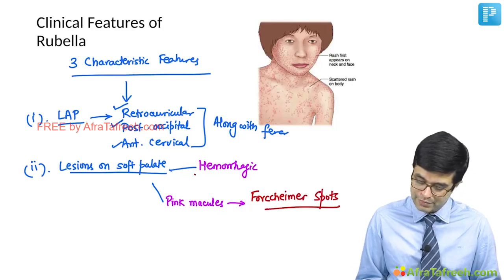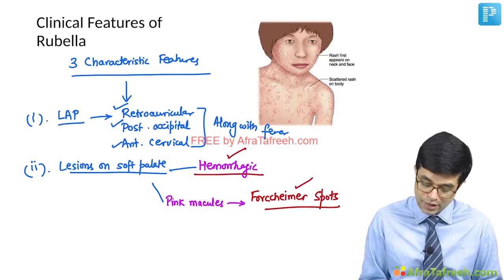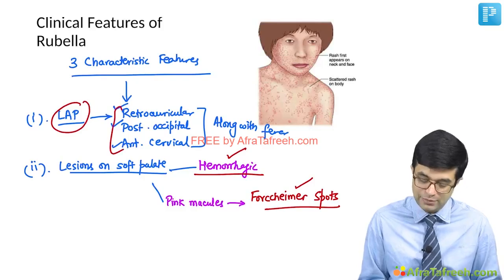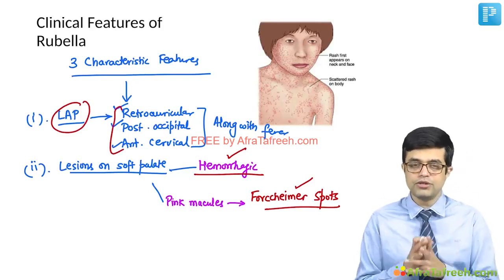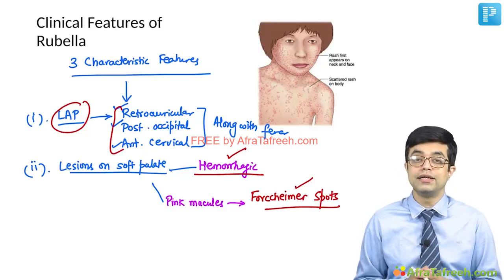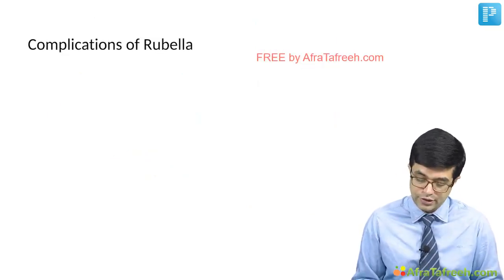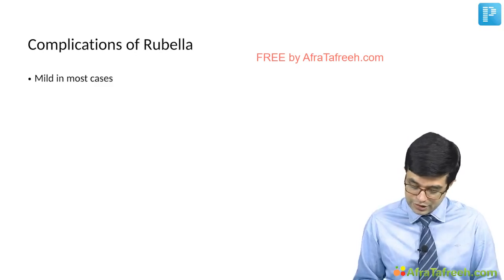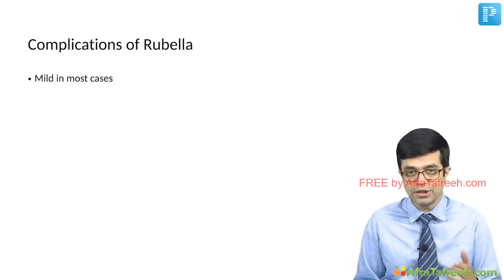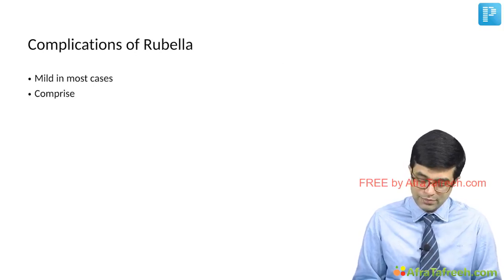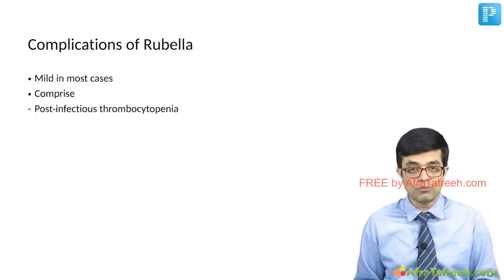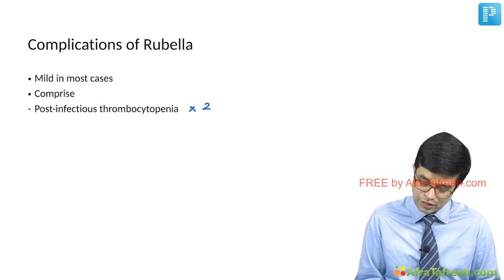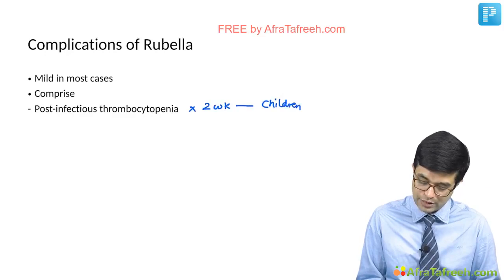So presence of either hemorrhagic lesions on soft palate, or Forsheimer spots on soft palate, or lymphadenopathy as described along with fever and rash, immediately your mind should go towards rubella as the likely possibility. Now moving to the complications of rubella. The rubella complications are mostly mild in nature as compared to other viral infections, and they comprise post-infectious thrombocytopenia, which lasts for around 2 weeks, and it is commonly seen in children who develop rubella.